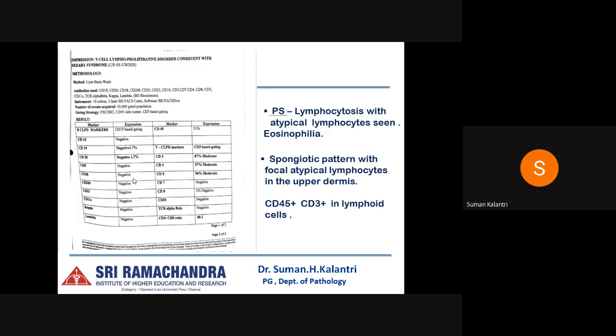It was positive for CD3, 4, 5, negative for 7, 8, 25, TCR alpha beta, and the ratio, as we can see, is much more than what we saw in the criteria. So it is 48:1. And in the PS, we have reported lymphocytosis with atypical lymphocytes seen along with eosinophilia. And the skin biopsy was reported as spongiotic pattern with focal atypical lymphocytes in the epidermis.